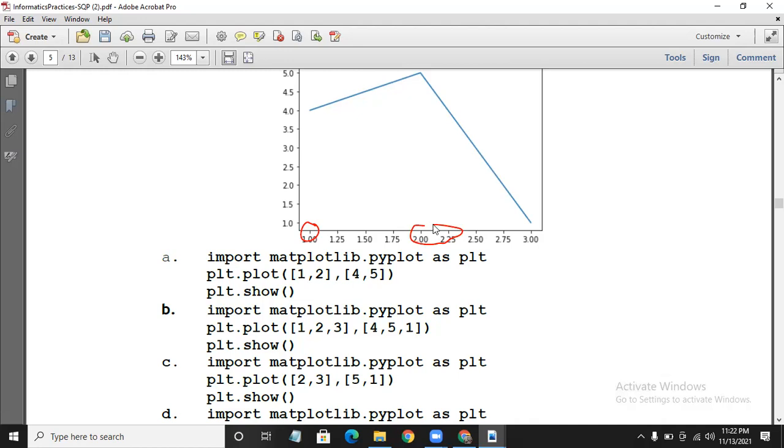There are 2, and x-axis again is having 3. So 1, 2, 3. X-axis values are 1, 2, 3. Y-axis values are what? 4, then 5, and this is again 1. So 4, 5, 1. You can see multiple values, and we can pass them in the form of a list. So option B is the correct answer.